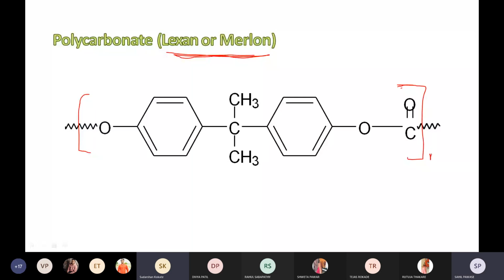So this is the correct structure. It can be obtained from two different monomers, bisphenol A and diphenyl carbonate, which undergo the polycondensation reaction to form polycarbonate. Lexan or Merlon is the trade name of polycarbonate.